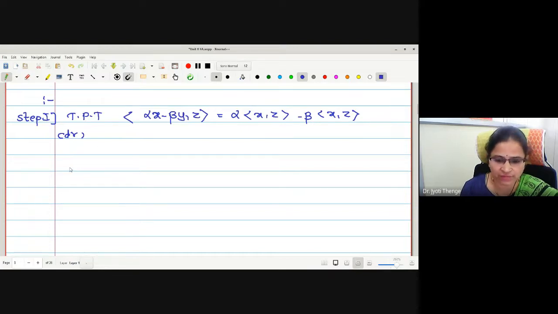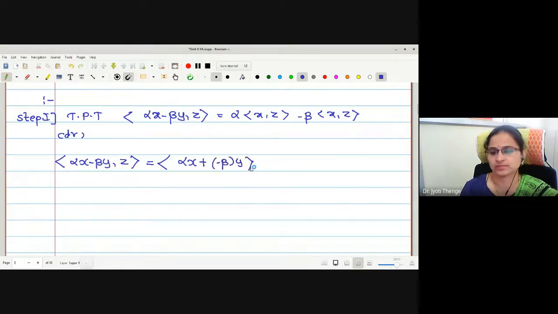Let me start with the left hand side: the inner product of alpha x minus beta y with z. As I want to use the property from the definition of the inner product, I will write this linear combination as an addition: alpha x plus minus beta times y, inner product with z.